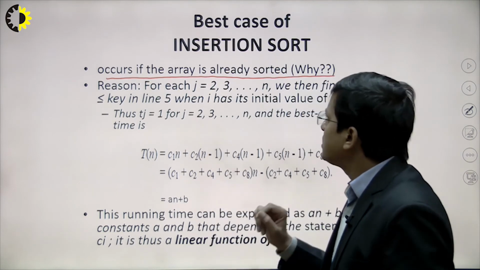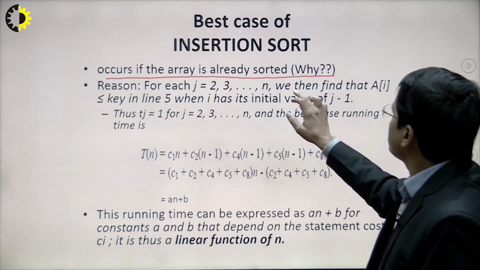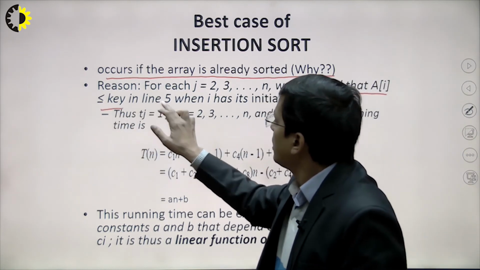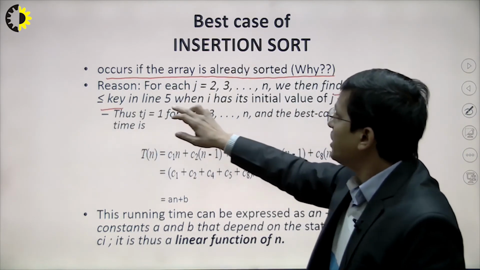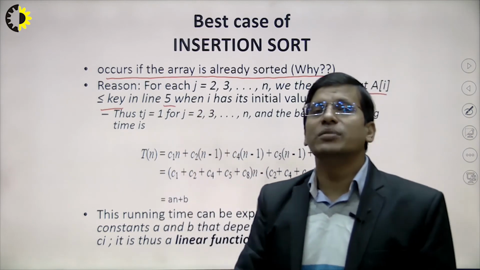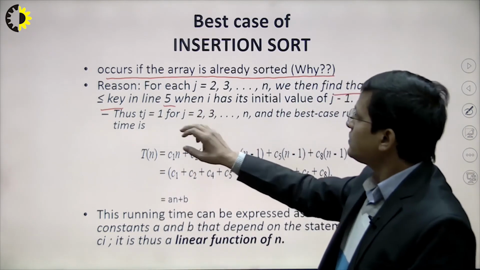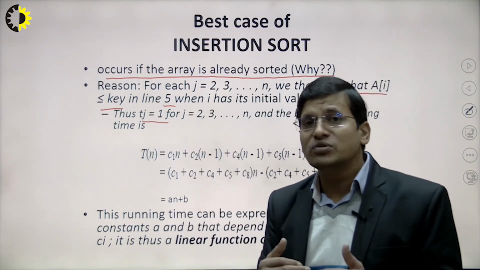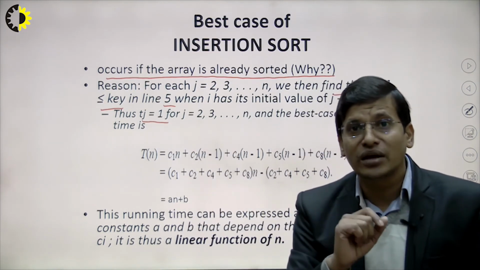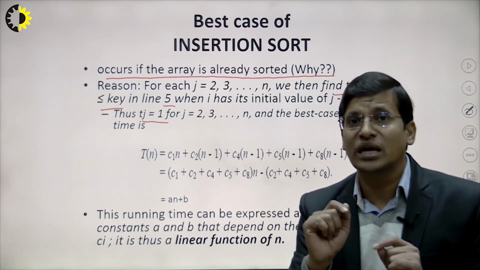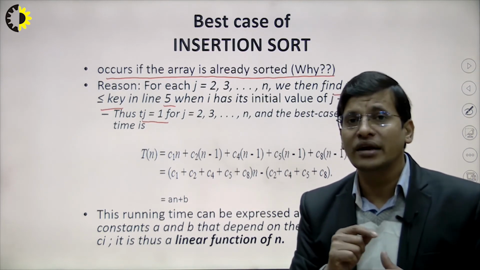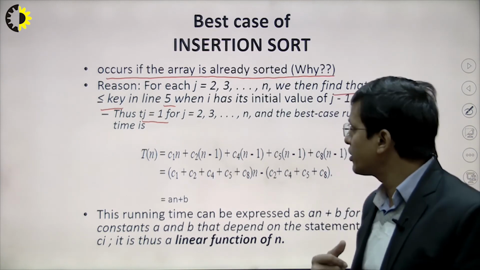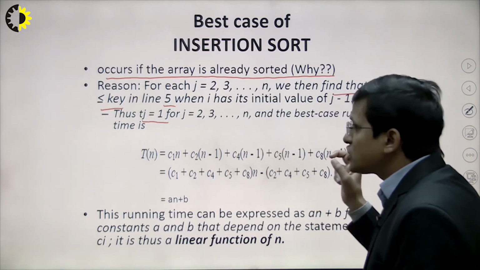Now we'll see how exactly it works. We are comparing a of j, j less than n, in line 4 of that algorithm. Line 5 is basically the while loop, and if tj is equal to 1, this means the inner loop is executed a single time. So there is no requirement for executing the inner loop, because all the elements are already in sorted order. In that case, the summation part will be